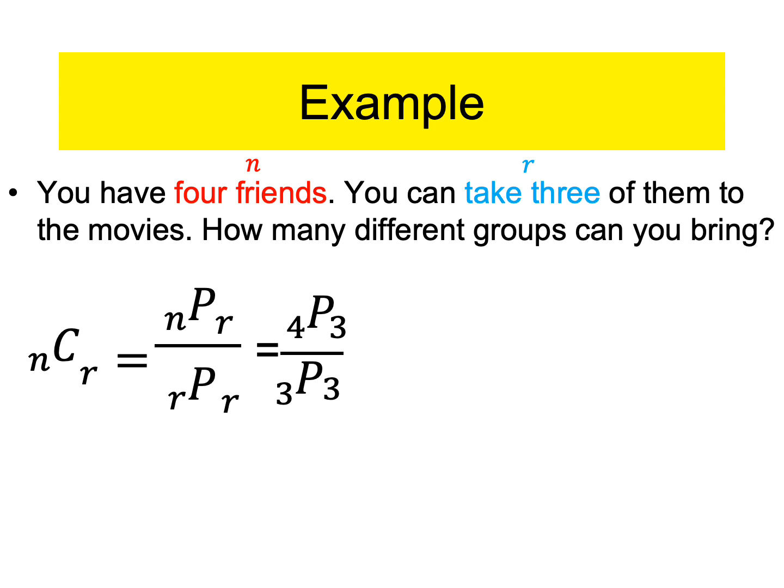Now we do the math. So let's do the numerator first. The numerator says 4, choose 3. So out of 4, choose 3. So remember, you're choosing 3, so you're going to have first choice, second choice, third choice. So when you make your first choice, there are 4 to choose from. When you make your second choice, now there's only 3. And when you make your third choice, now there's only 2. Do you understand where I'm getting that from?